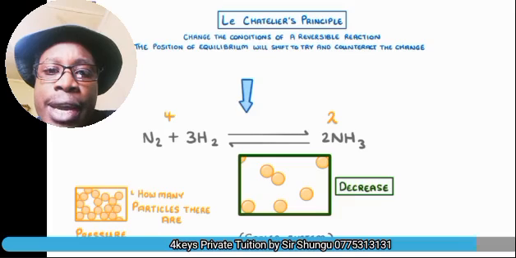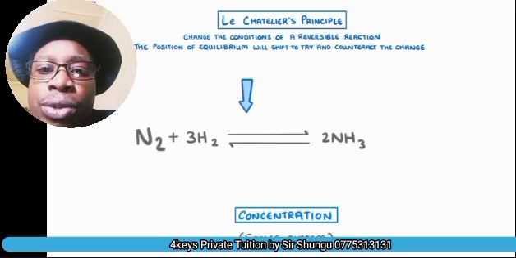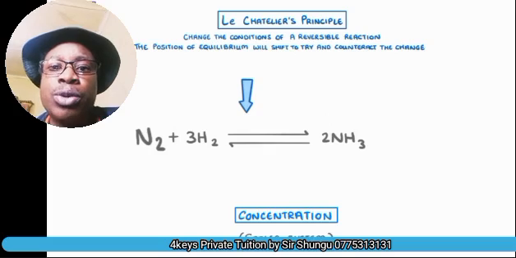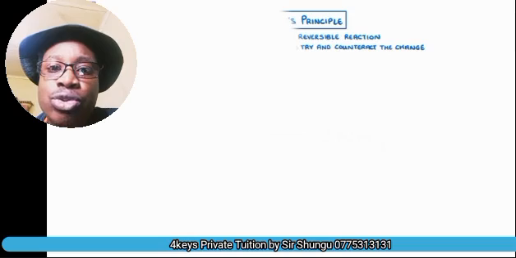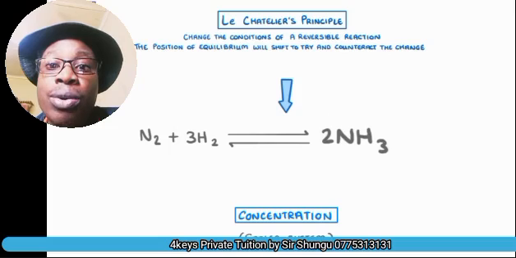So here, if I tampered with concentration and I increased the concentration of my nitrogen, remember pressure and concentration work in a similar way, so I will have more particles to my left, and the system will try and minimize that, and it will shift to the right to try and decrease the number of moles. So this is how the Le Chatelier principle operates in the Haber process.